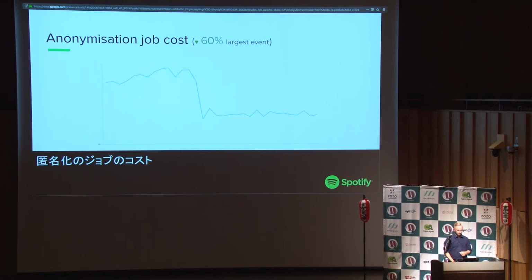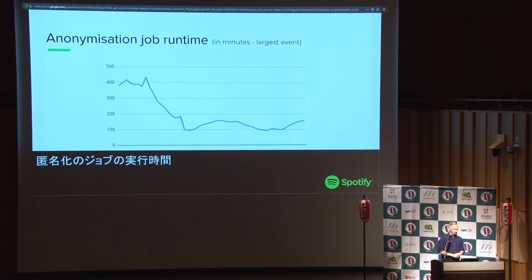A lot of money. Obviously, I can't tell you exactly how much it saved, but think a lot. The runtime of the job went down significantly. That makes the life of people who are maintaining that job and doing on-call a lot easier because, first of all, they know that this job is going to run fine in 1 year. And second of all, if something wrong happens, they can rerun the job, and the data is still going to be delivered on time. So that's pretty good.